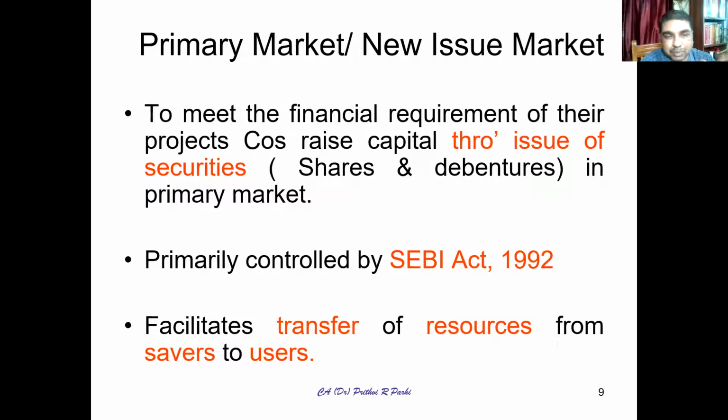This market helps transfer of resources from savers to users. Who are the users? The companies are the users. They are in need of money for their capital requirement. And you and I are the investors. There are some people who are investors who have some surplus money. They want to make productive use of it and earn some return out of this. And there are certain companies who are in need of money. So because of the existence of this primary market, the surplus fund gets transferred to the companies who are in need of funds. Therefore, this market facilitates transfer of resources from savers to users.